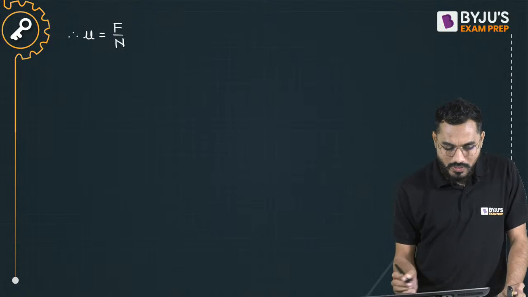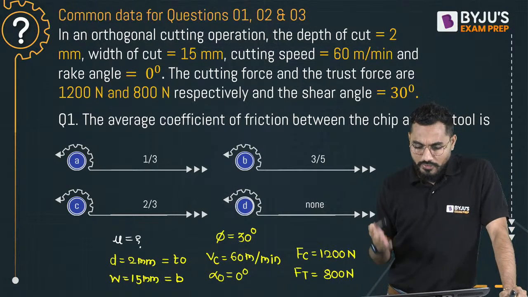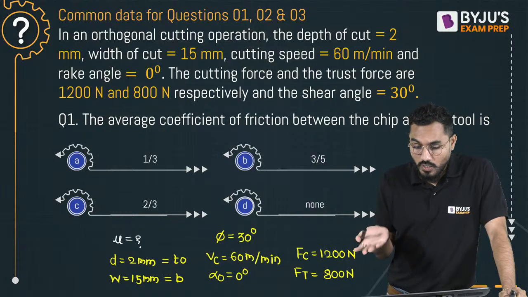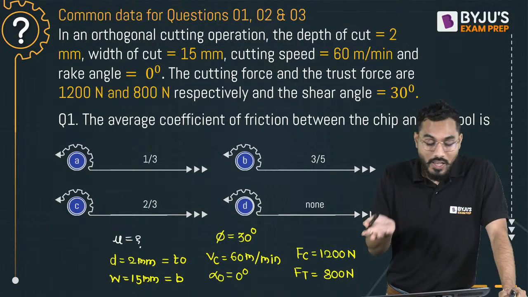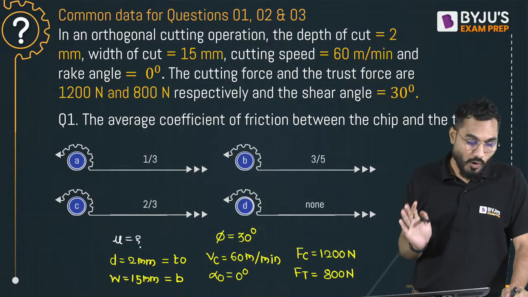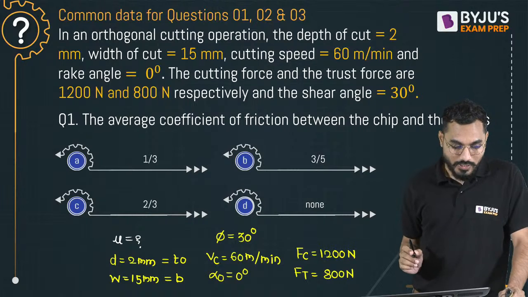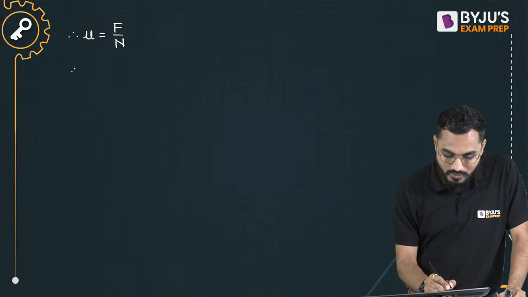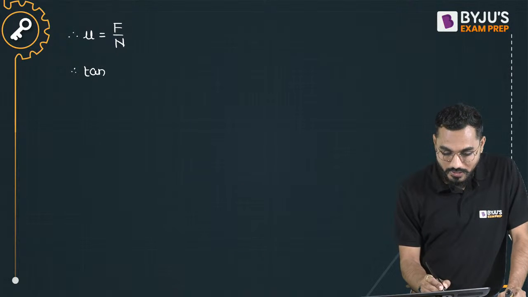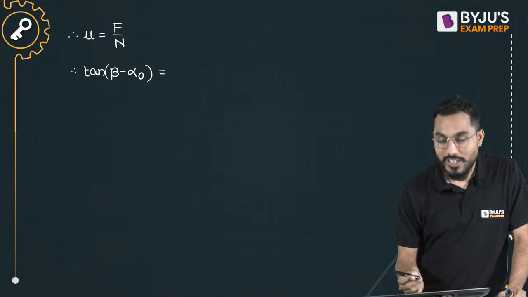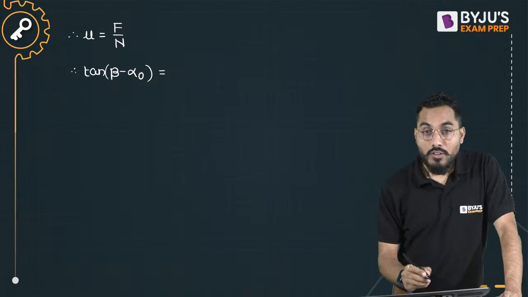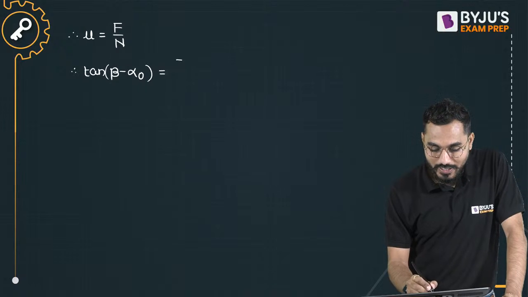Okay, fine. But sir, no such data is given. Friction force is not given, normal force is not given; cutting force and thrust force are given, and the rest of the data is given. Now one more formula is there: tan of (beta minus alpha 0), directly from the merchant circle diagram, is exactly equal to Fc divided by Ft.